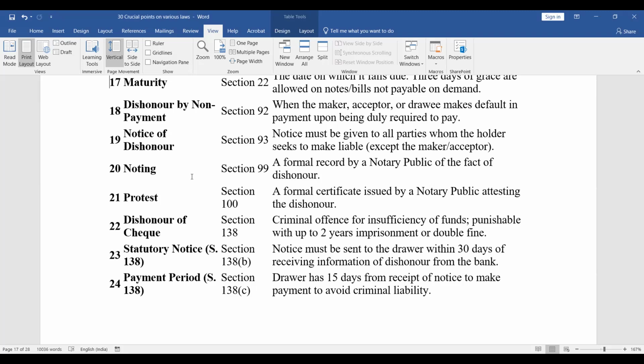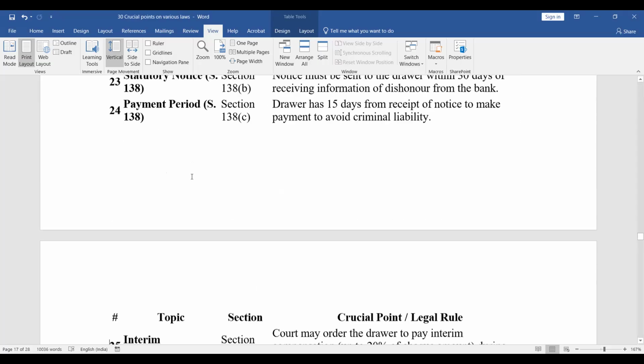So all these timelines, particularly those given in Section 138, are important and they can ask a question on this. So we have to make specific note of this Section 138.